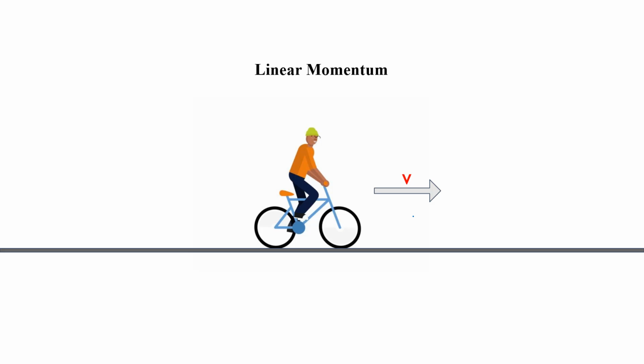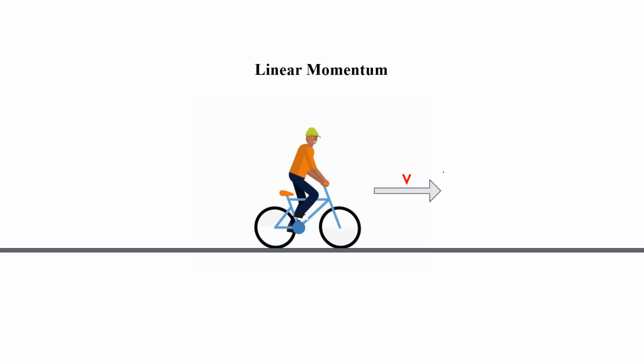Now, linear momentum. There are two kinds of momentum. One is linear momentum, and the other is angular momentum. Angular momentum you will study in class 11. In class 11, the same chapters are there, Newton's laws of motion, even gravitation, sound. Every chapter is the same in class 11. You will study these chapters again there.